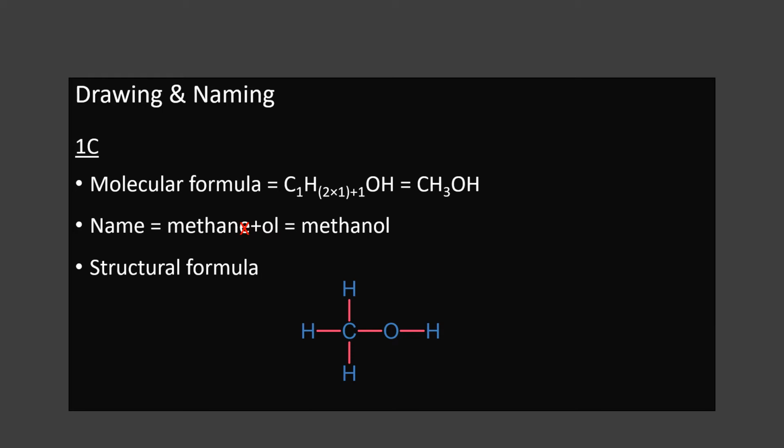Then how do we draw the structural formula? Just like alkanes. You remember how to draw alkanes though? Alkanes do not contain an oxygen atom, but here O is there. OH we write separately. Okay? CH3 there, then OH. Like this we draw. We have to show all the bonds, even the bond between O and H we have to show. Here, the carbon atom is bonded to 3 hydrogens. Only one carbon is there. One carbon is bonded to 3 hydrogens and 1 oxygen. Oxygen is bonded to 1 carbon and 1 hydrogen. Hydrogen has only 1 bond.